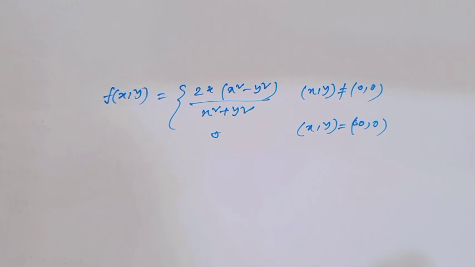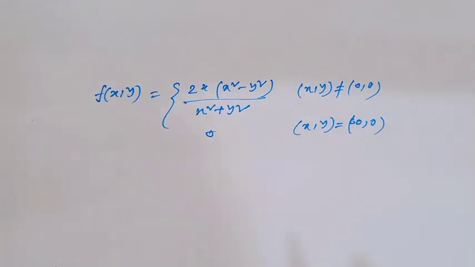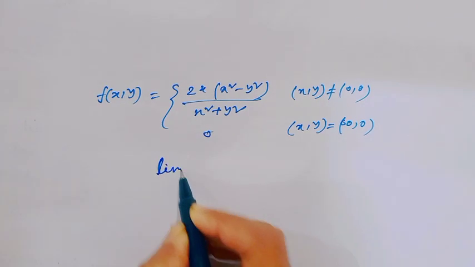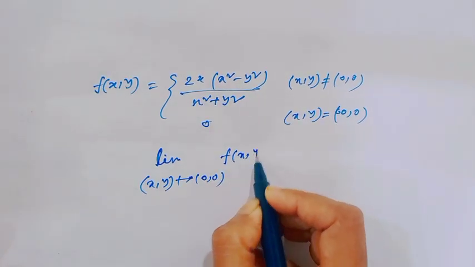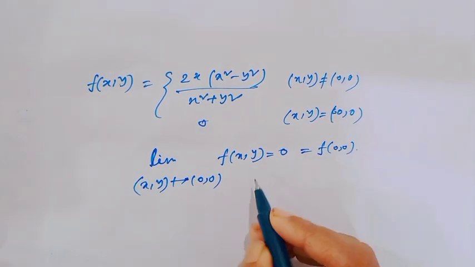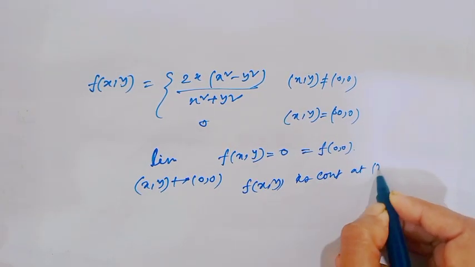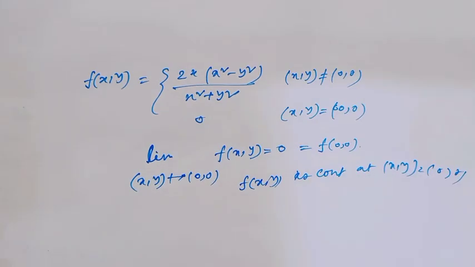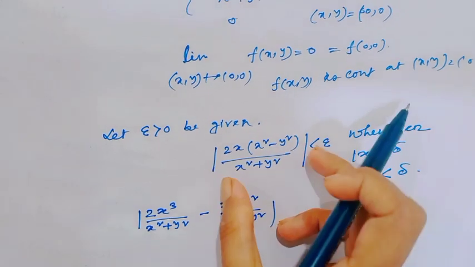If you see different paths along (0, 0), always in different paths the value of the function would be 0. That means the limit as (x, y) goes to (0, 0) of f(x, y) would be 0, and this value is equal to f(0, 0). So this function f(x, y) is continuous at the point (0, 0). Here also we can use the epsilon delta definition. How will we use the epsilon delta definition? Let's see.